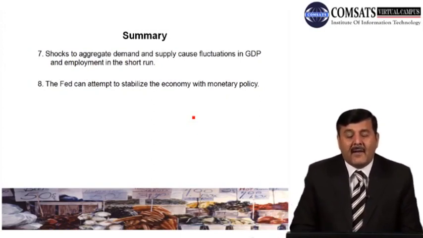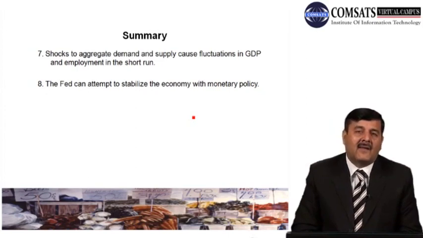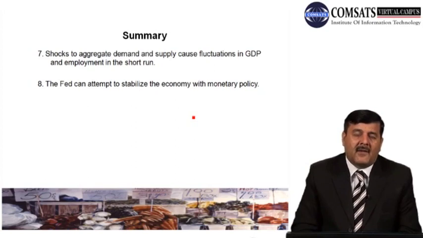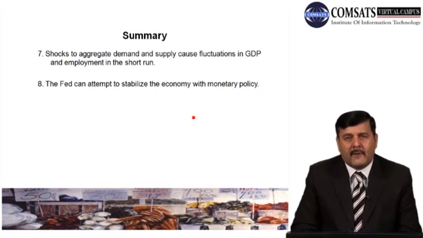At the last, we saw how the Fed can attempt to stabilize the economy with monetary policy. The government, the federal bank, can stabilize the economy by using monetary policies, by increasing or decreasing the money supply in the economy. So overall, in today's class, students, we learned what economic fluctuation is and what shocks are. We saw that shocks are due to changes in aggregate demand and aggregate supply, and we talked about two time periods, short run and long run.